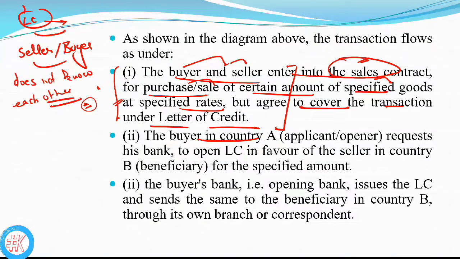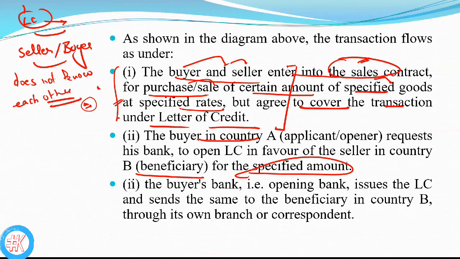Clear? So the buyer in country A, basically in the country of the applicant or opener, requests his bank to open an LC. Basically, the applicant or the opener requests his bank to open an LC in favor of whom? In favor of the seller in country B, basically in the beneficiary country, for a specific amount, the amount which is mentioned in the contract.